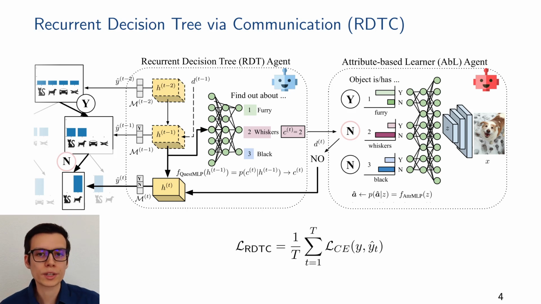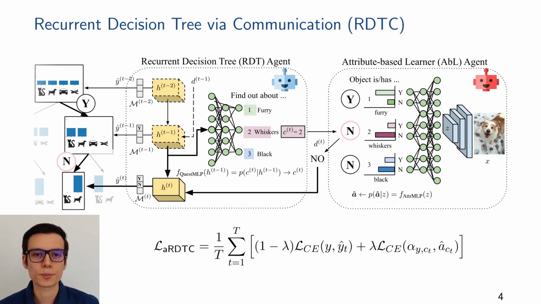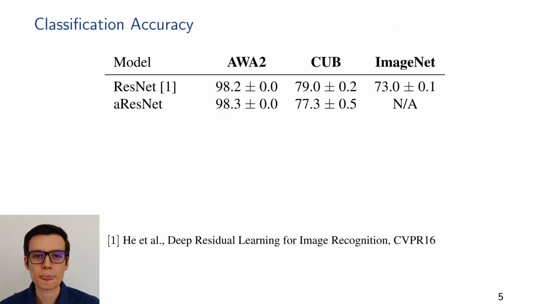This way, we can even discover learned attributes without any prior knowledge. However, to make the communication process more explainable, we can utilize labeled attribute data with the second loss term that you can see here. In that case, the attributes of the ABL agent will correspond to human understandable concepts.